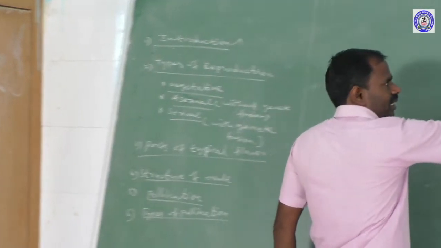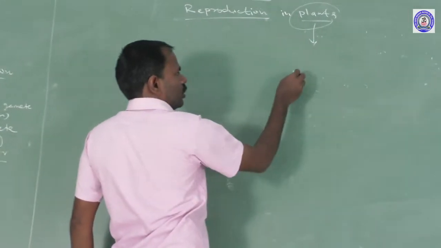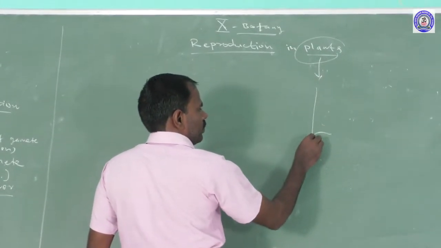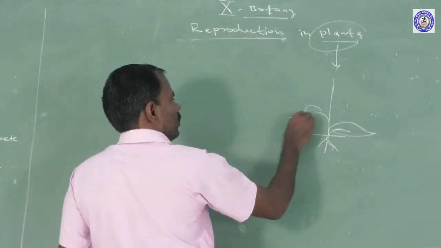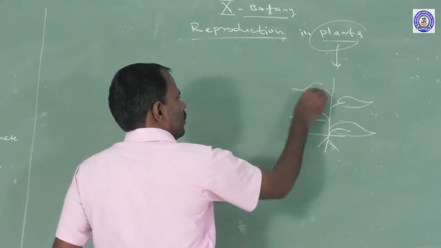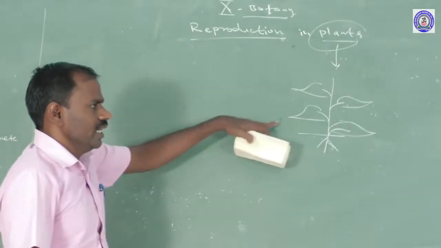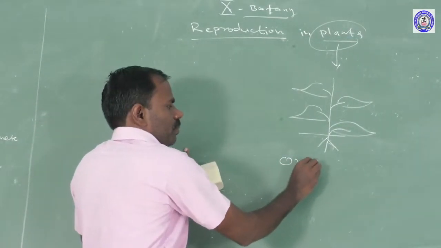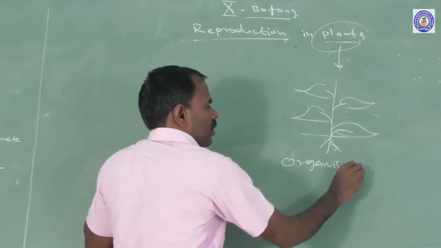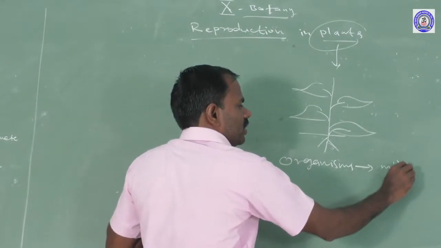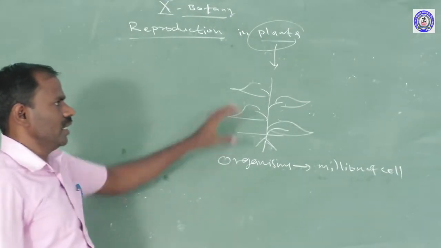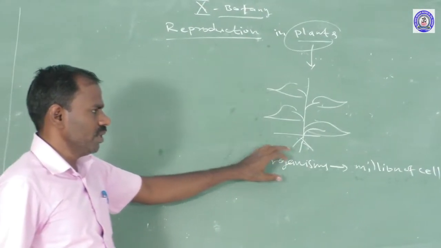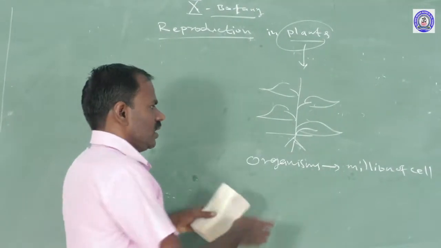Plants are a kind of organism made up of millions of cells.